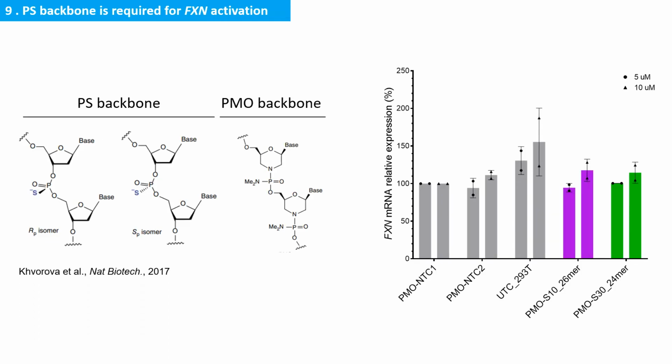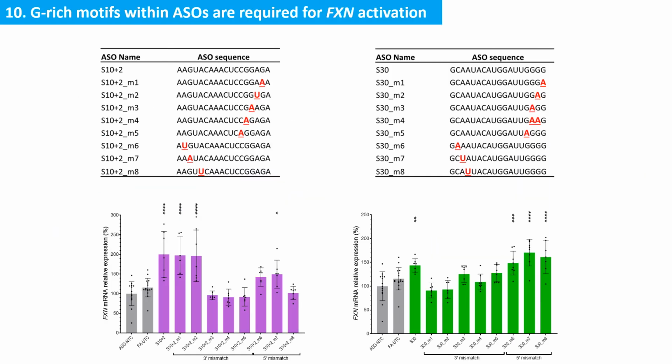Non-hybridization-mediated effects are often driven by protein binding associated with the negatively charged PS backbone. Thus, we tested S10 and S30 ASOs in a PMO backbone, which is neutral. These PMO ASOs cannot activate frataxin expression, indicating the activation is dependent on the PS backbone. Mismatch studies identified two guanosine-rich motifs, CCGG in S10 and G-quadruplex in S30, that were required for frataxin activation.